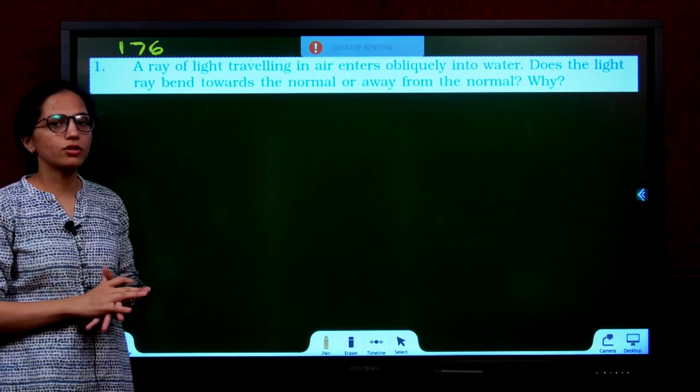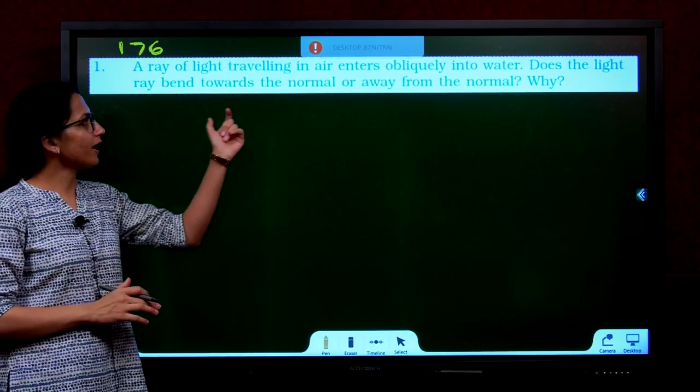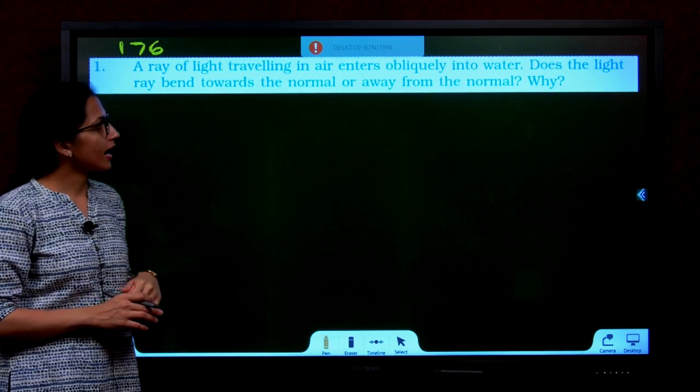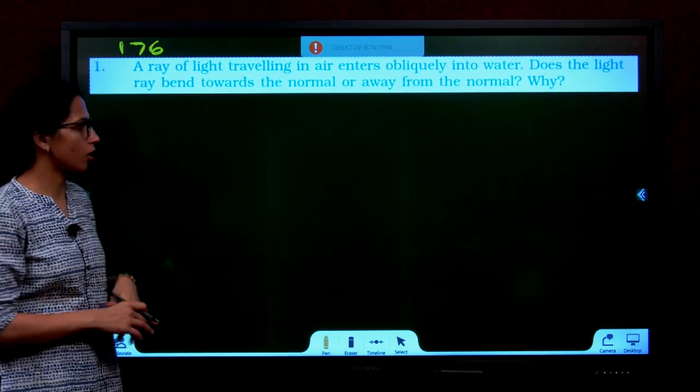Page 176, question 1. A ray of light traveling in air enters obliquely into water.